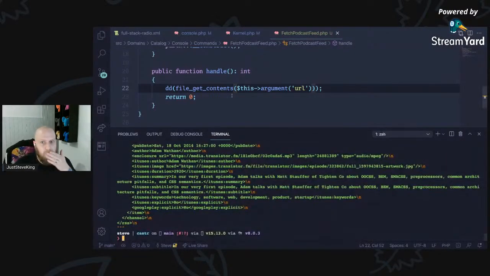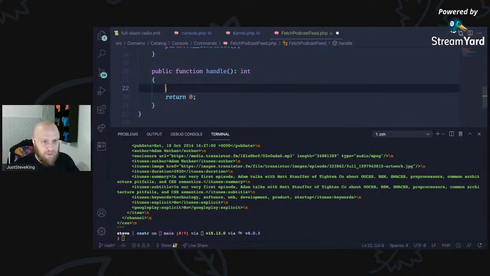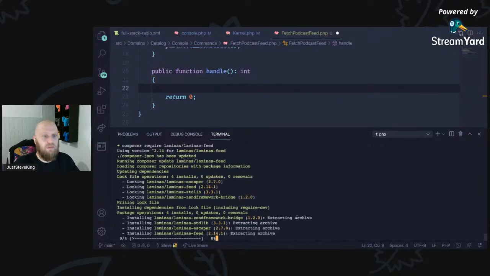I mean, we could go the whole, let's do lots of HTTP stuff. But for now, I'm just going to grab this as a string. Maybe. Or no, I'm going to use Laminas Feed. I'm going to do it properly. I'll behave. So we'll do a composer require laminas feed.